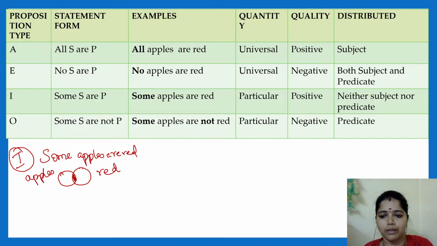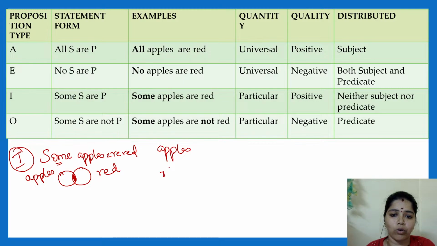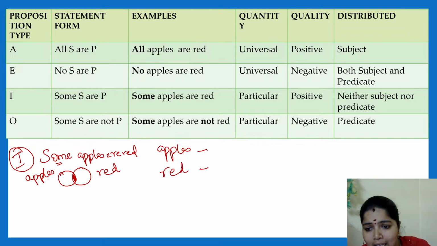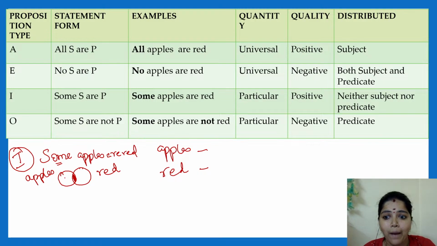So see here, I am talking about what? Apple, but not the whole apple set. I am just talking about some, not the whole apple class, because I am just talking about some apples and some red, not all the things. I am talking about some apple and some red. So here see, both the things are undistributed.